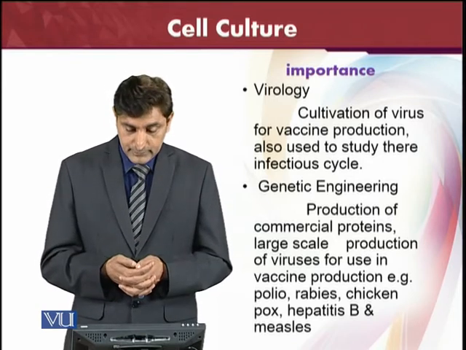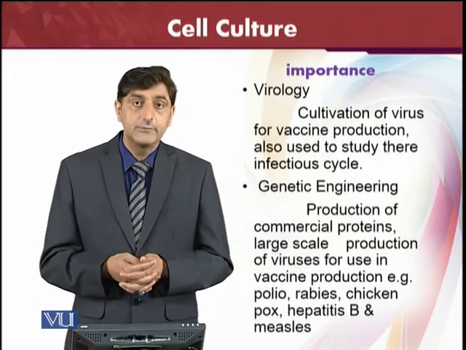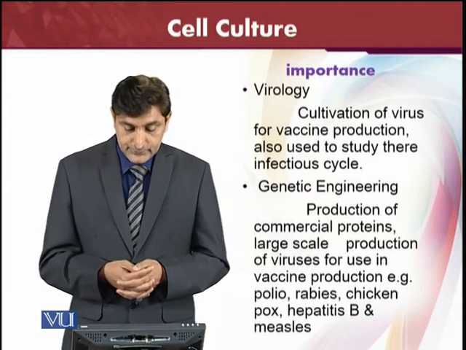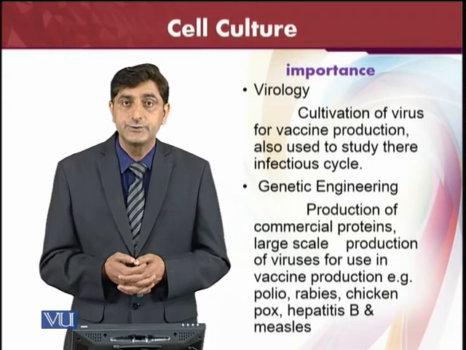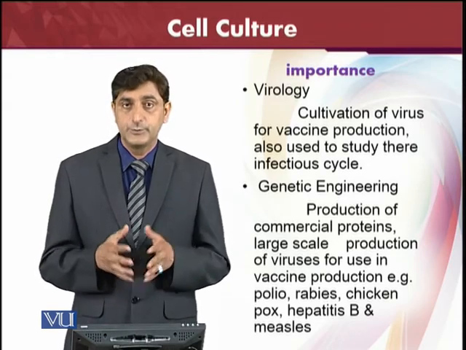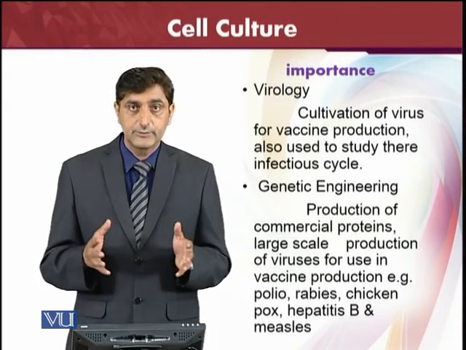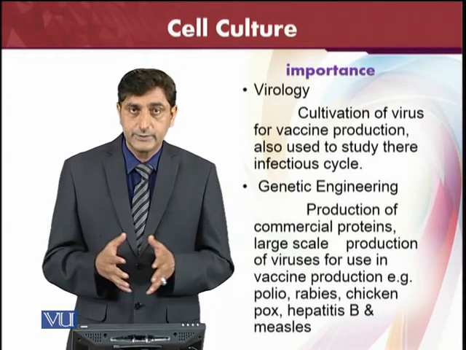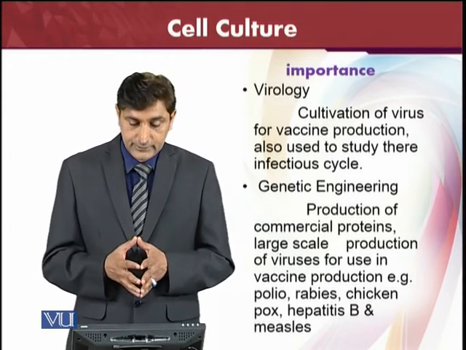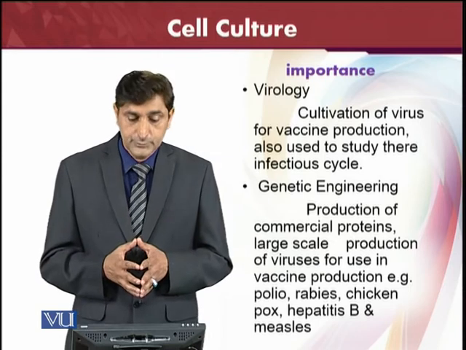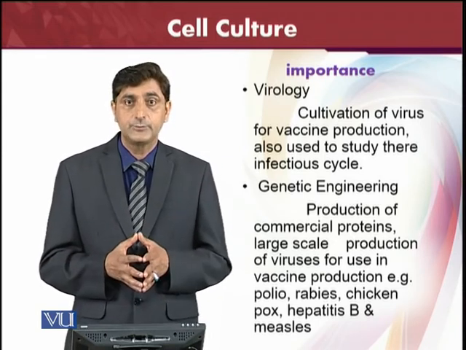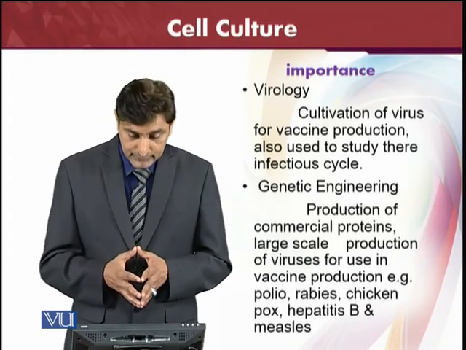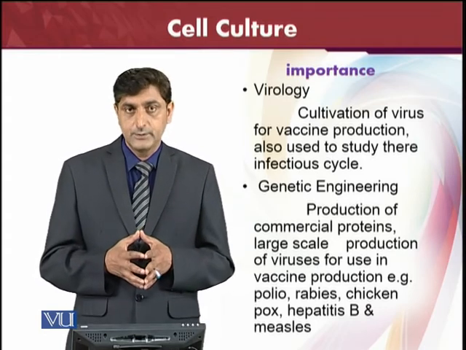For example, for the polio, rabies, chickenpox, hepatitis B, and measles vaccines, we need genetic engineering to produce them on a large scale, because the vaccine has to be spread all over the world. So genetic engineering is the best tool, and that's why we use cell culture for genetic engineering to produce vaccines. And then we can also produce commercial proteins.